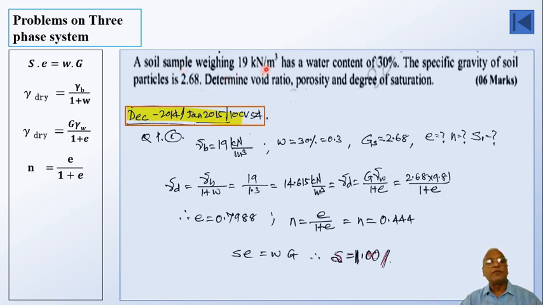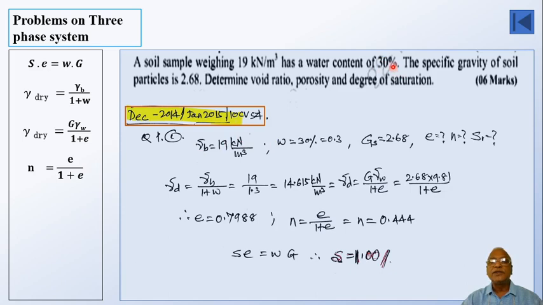Anyway, when you read the problem, you should go on noting down whatever is given in the terminology that we know. So soil sample weighing 19 kilonewton per meter cube. So it is a weight per meter cube. Weight per meter cube we represent as gamma. And then it is consisting of water, etc. They have said nothing like saturated unit weight or dry. Nothing has been mentioned, so we can go for a general, that is moist or bulk unit weight. So gamma b is directly given as 19 kilonewton per meter cube.